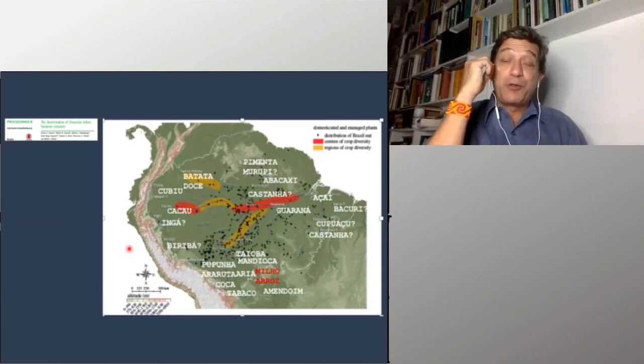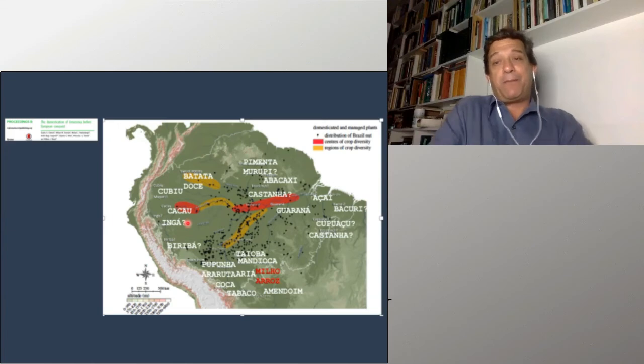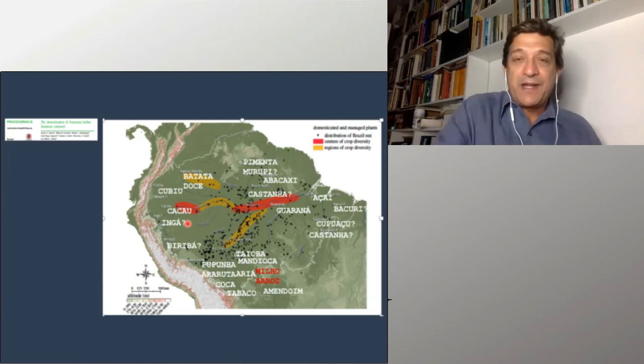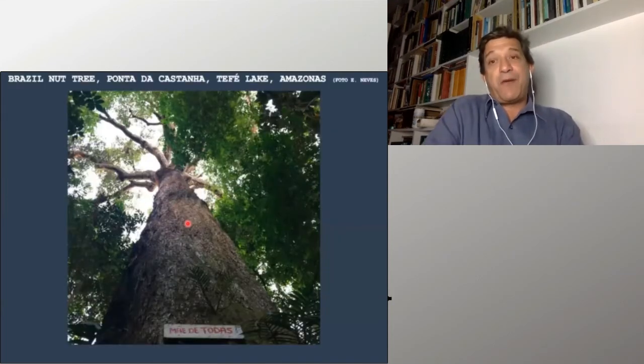These are all plants which were domesticated or cultivated early in the Amazon. So we have a very deep history of human occupation going back to at least 12,000 years. And from the beginning, indigenous people were changing, managing, and transforming nature, for instance, through the domestication of plants and also of the landscape.